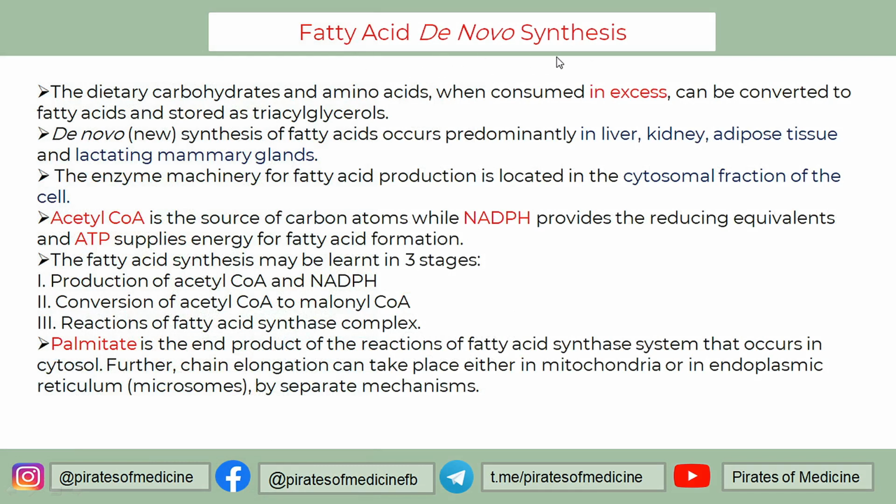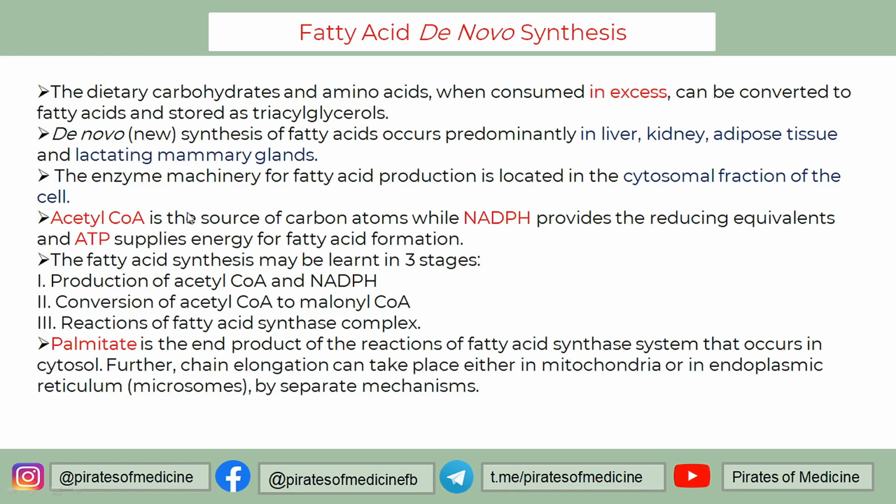Now the fatty acid de novo synthesis is a whole big process. We won't go deep into the whole process over here, but the essence of fatty acid de novo synthesis is that dietary carbs and amino acids, when consumed in excess, can be converted to fatty acids and stored in the form of TAGs, triacylglycerols. So this occurs in the liver, in the kidney, in the adipose tissue, and the lactating mammary glands. And the enzyme machinery for fatty acid production is located in the cytosolic fraction of the cell.